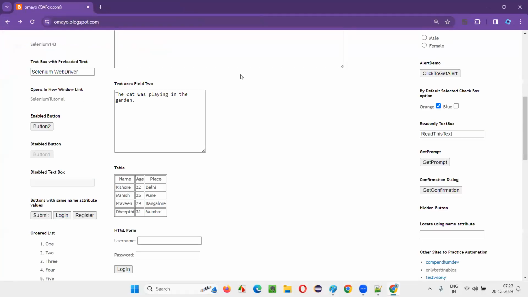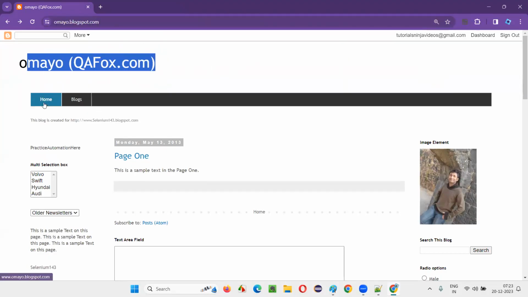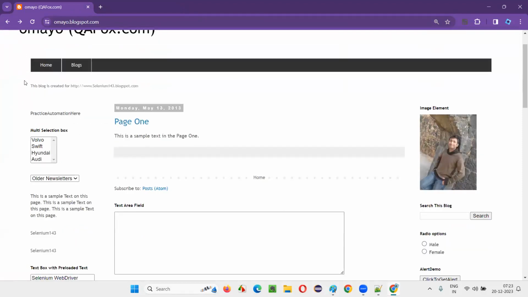But what about this web page where a lot of elements are there? If you can see this omai.blogspot.com web page, there is a heading, there are some menus and menu options, and this part is there. A multi-selection box field is there. Then this drop-down field is there. Page one link is there.